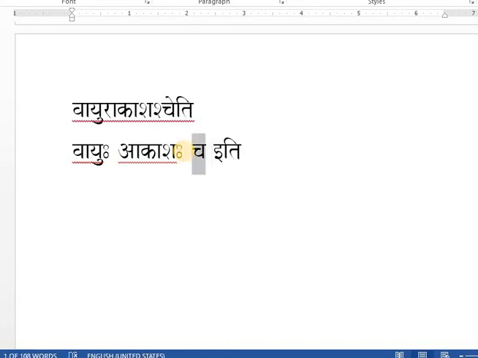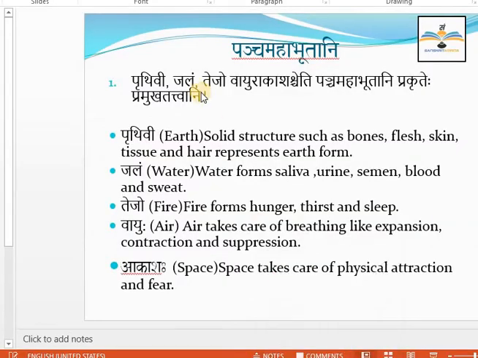Can you see cha plus e? Cha means and. So Vayu and Akasa, right? So here cha has the vowel a, and then e. A plus e becomes e. So cha plus e becomes che. Iti means like this. So the three words are Vayuhu, Akasaha, cha, and the last word is iti. So Prithvi, Jalam, Tejah, Vayuhu, Akasaha, cha, iti.